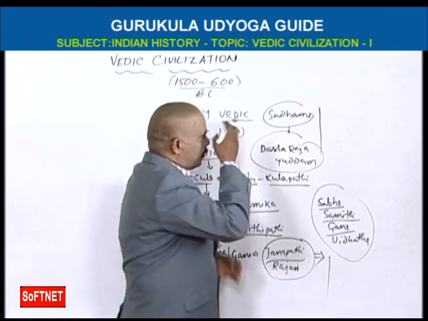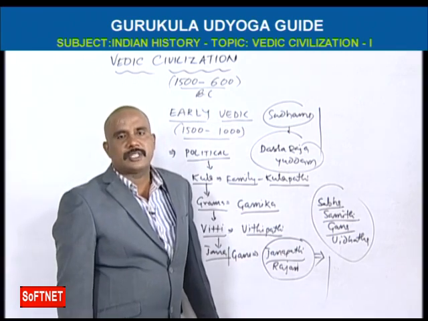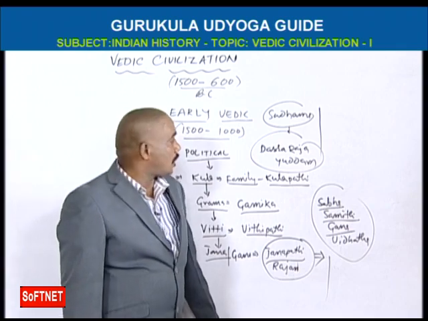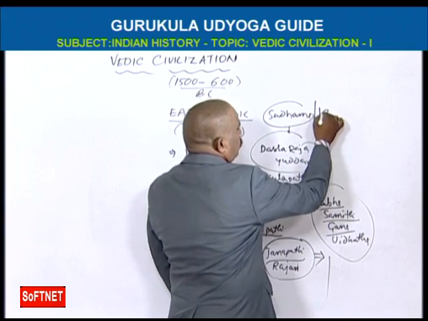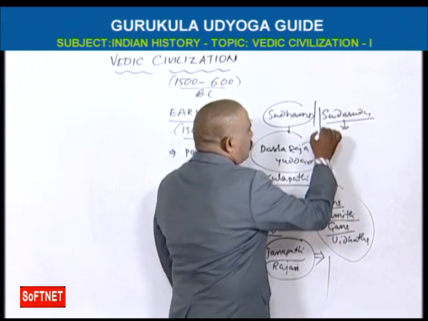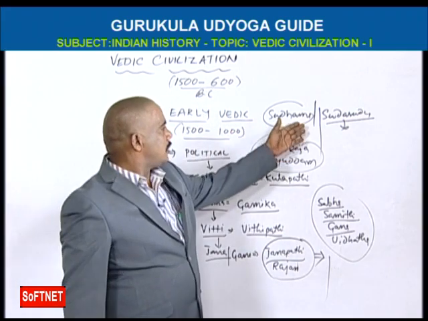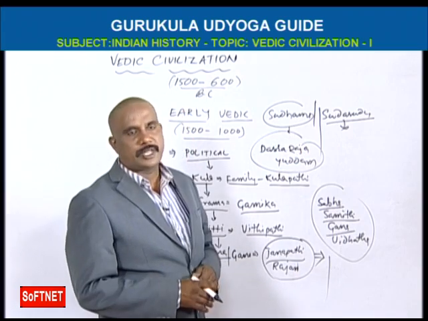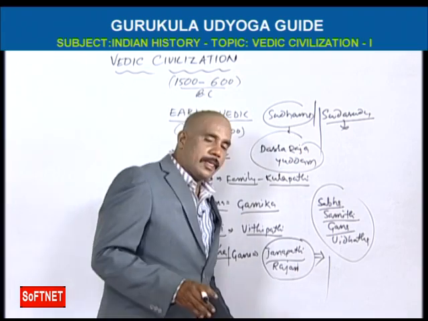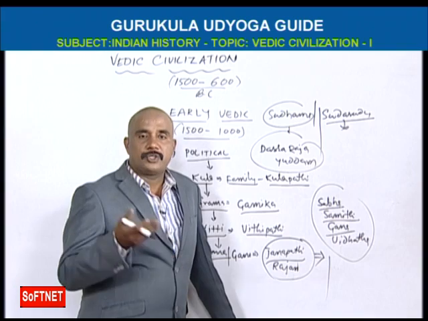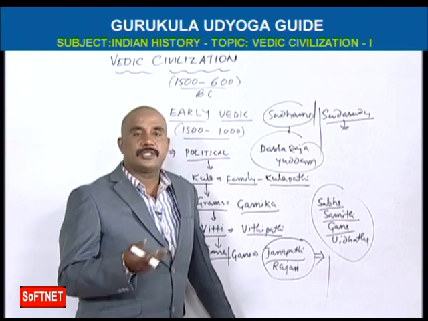Actually, Sudama's minister was Vishwamitra. But there were clashes between Sudasu and Vishwamitra. That's why Vishwamitra was removed from the job. So Sudasu appointed Vasistha as minister.